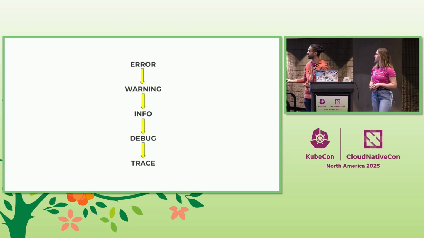At the lowest level, we have us. So we have that log line that says, I'm doing this, I'm doing that. And then at the highest level, we have just, this thing broke, so the operator can do something about it. And allowing your user to configure those log levels lets them control how much log they want in the system.